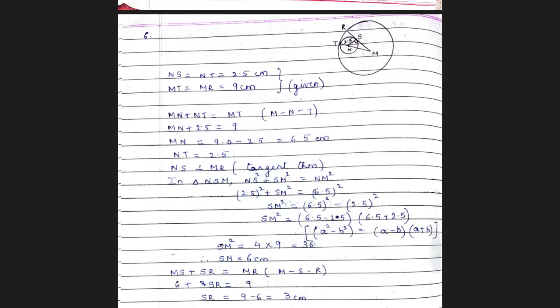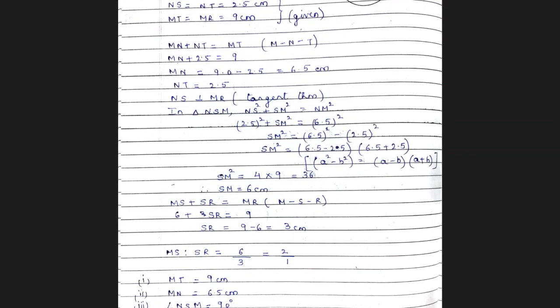Now you know MS plus SR is MR because M, S, R are collinear. We got MS as 6. We know MR is 9. Therefore SR is 9 minus 6, which is 3 centimeters. The first question is to find the ratio MS to SR. So 6 upon 3, your answer is 2.